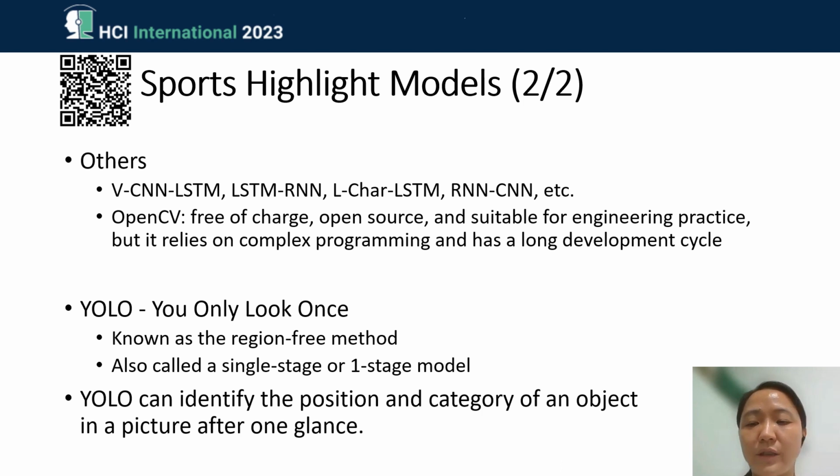And so after that, we finally found other kinds of different models, but we found that YOLO, You Only Look Once, looks really suitable for us. We have mentioned that you don't really need to restrict the region of the specific object that you want to detect, so it is a region-free method. When we say region-free method, it is also called a single stage or one stage model. You can use YOLO to identify the position and the category of an object in a picture after it just looks once, so one glance.